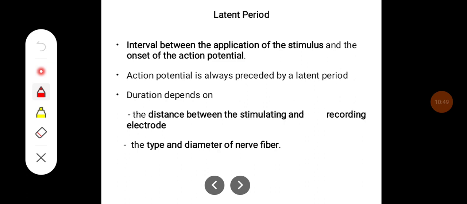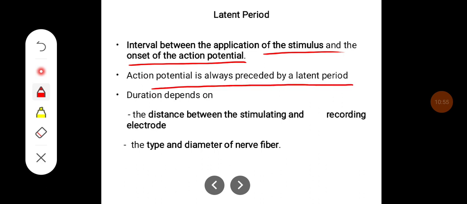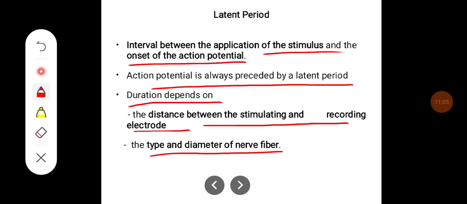The latent period is the interval between application of the stimulus and the onset of the action potential. The action potential is always preceded by a latent period, and the duration of the latent period depends on the distance between the stimulating and recording electrodes and the type and diameter of the nerve fiber.